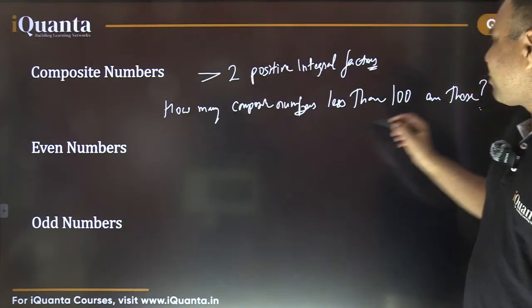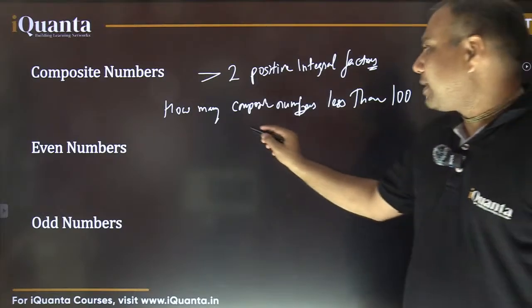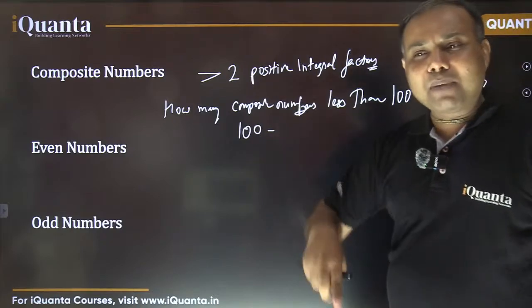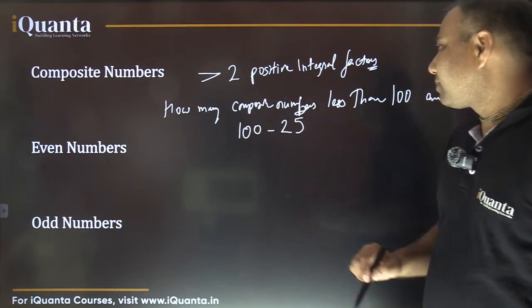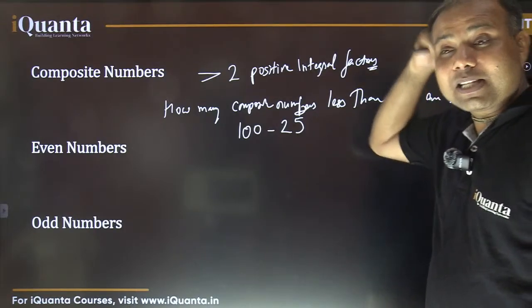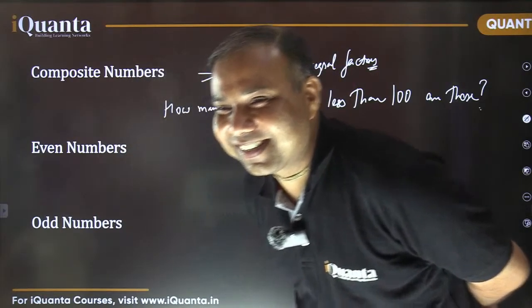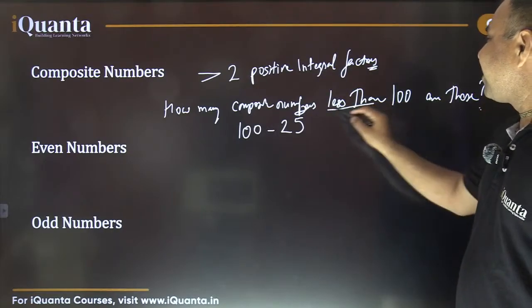How? Because you are talking of numbers less than 100. So till 100 if I count, there are total 100 numbers, out of which the prime numbers are to be left, which were 25. I think the answer should be 73. Right? Because I am talking about less than 100 here.